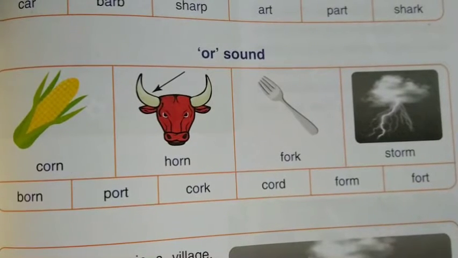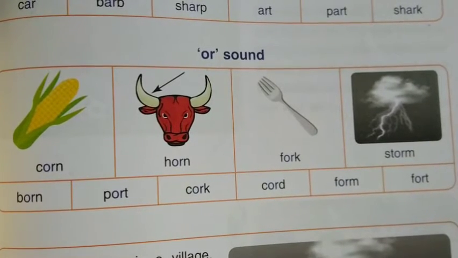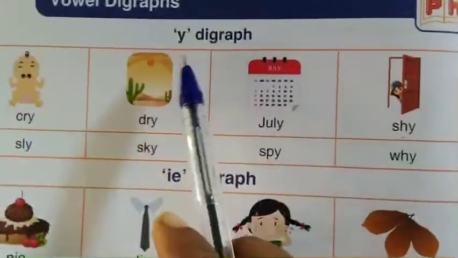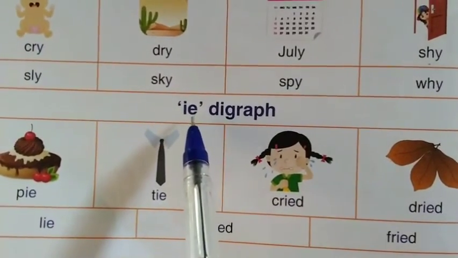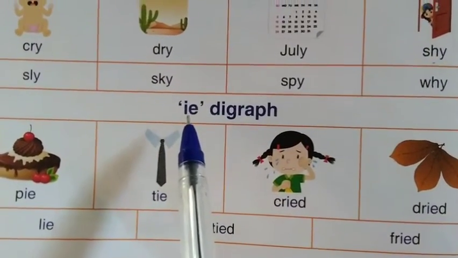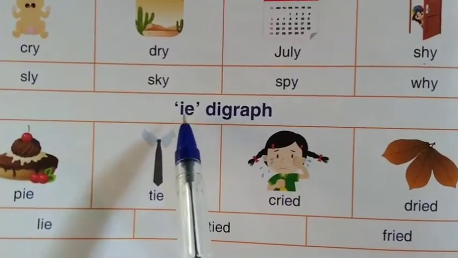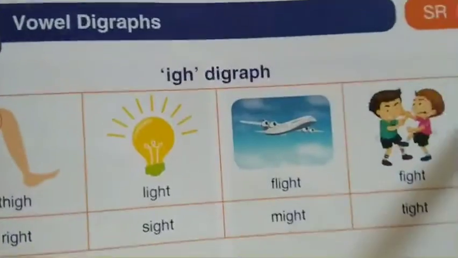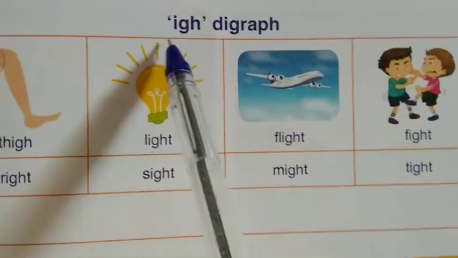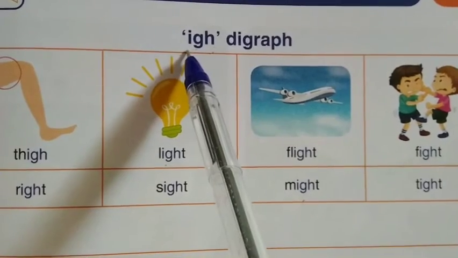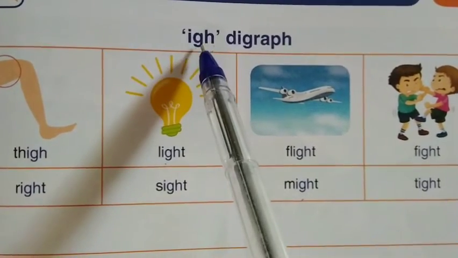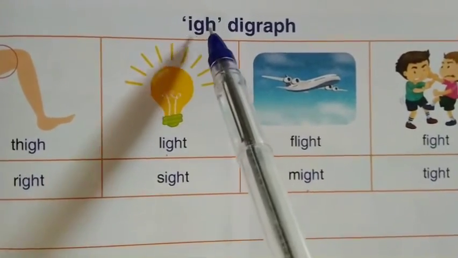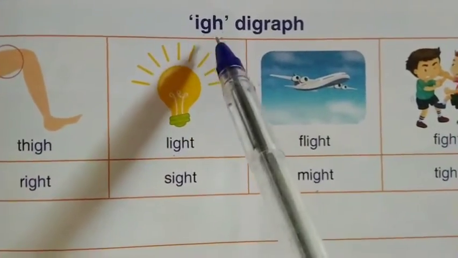Let us see a quick recap of these sounds. First, I digraph. Next, I-E comes together to make the single sound I. I digraph. And then I-G-H comes together to make the single sound I. I digraph.